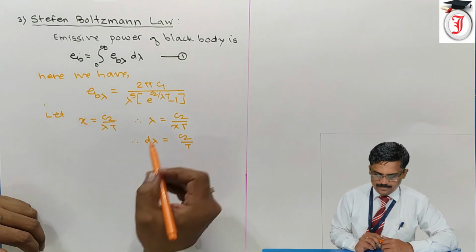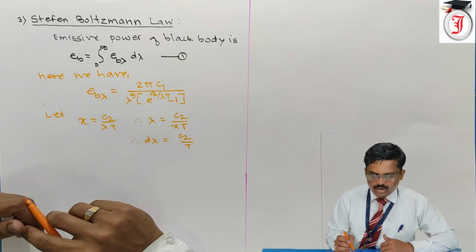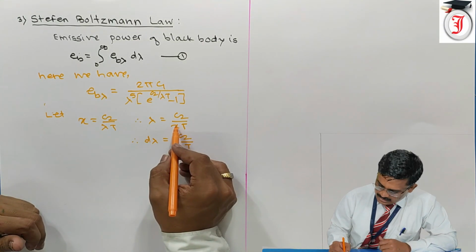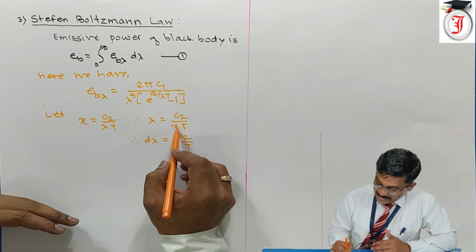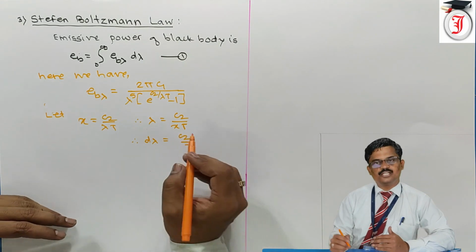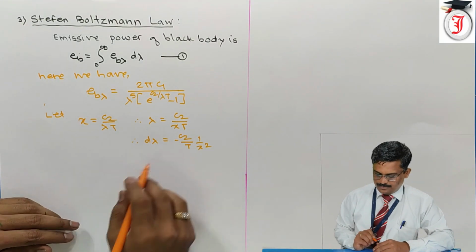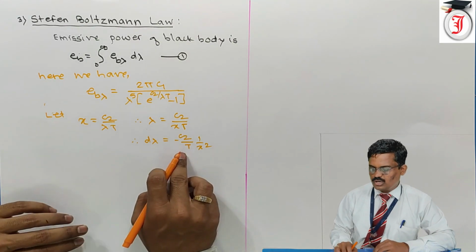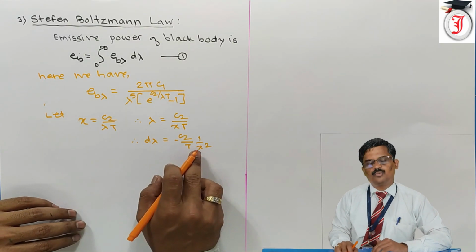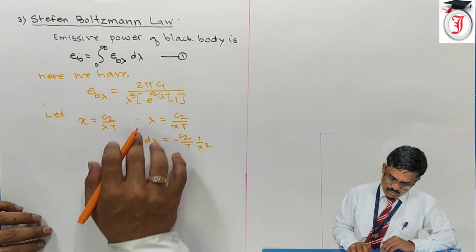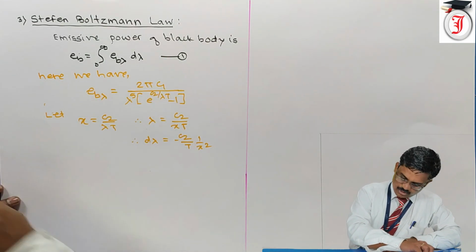So C2 upon T, and the derivative of x raised to minus 1 is minus 1 upon x square. So d lambda is minus C2 upon x square T. So let us put these values in equation number 1.